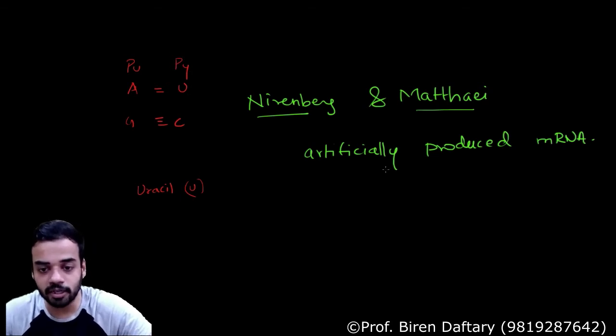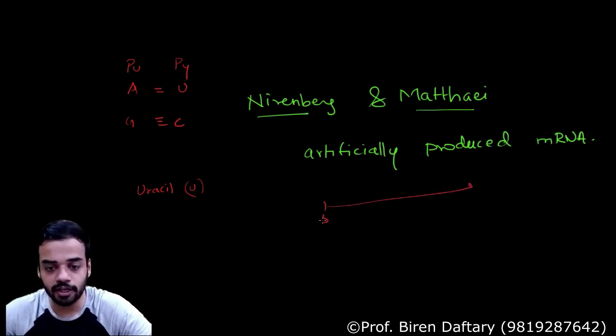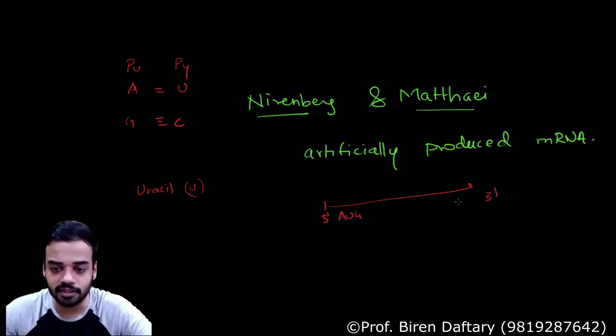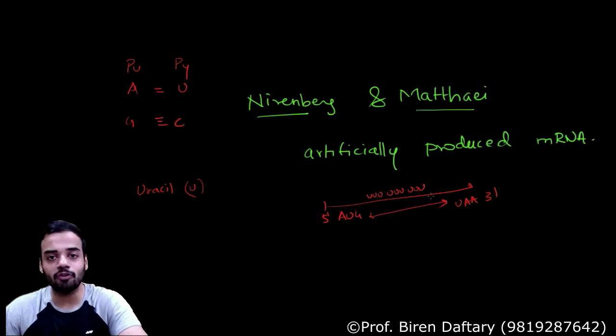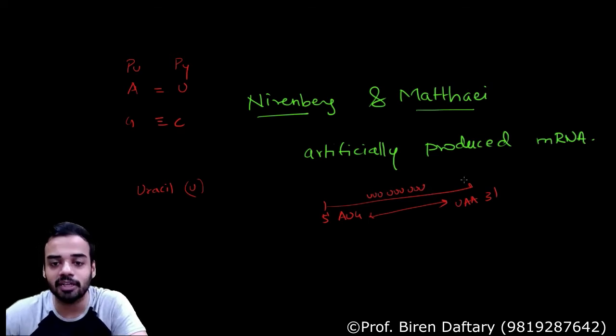Their mRNA was like this. Here 5 prime, here 3 prime. Obviously AUG will be present. Here there might be UAA, UGA or UAG. Let us write this. But in between, all the nucleotides present were only U. So basically, what was the codon present in the mRNA produced by them?